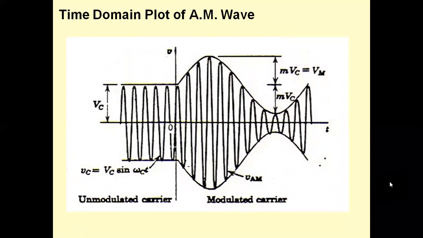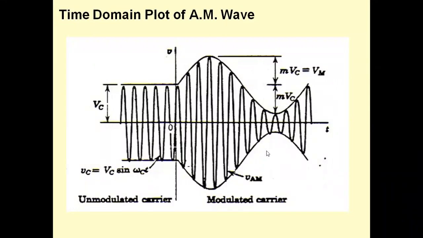Once again, it is a time domain plot. When there is no change in the message amplitude, carrier cycles have the amplitude equal to Vc. This is Vc. Amplitude of the message signal is increasing, Vc plus Vm increases. Here message signal amplitude is decreasing, Vc plus Vm decreases. So you will be getting the variations in the amplitude of the carriers.